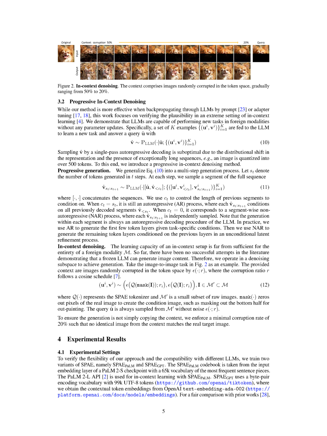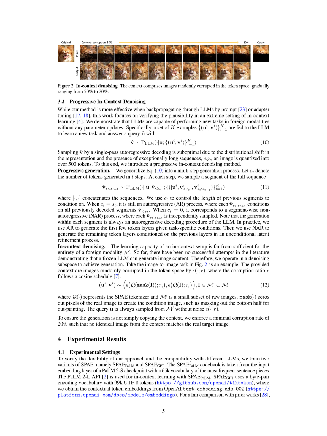In practice, we use AR to generate the first few token layers given task-specific conditions. Then we use NAR to generate the remaining token layers conditioned on the previous layers in an unconditional latent refinement process. Section summary. The authors propose a progressive in-context denoising method for learning new tasks using language models, LLMs. They demonstrate that LLMs can perform tasks in foreign modalities without parameter updates by feeding a set of examples to the LLM. The method involves a multi-step generation process where segments of the full sequence are sampled based on task-specific conditions, using both autoregressive and non-autoregressive decoding.